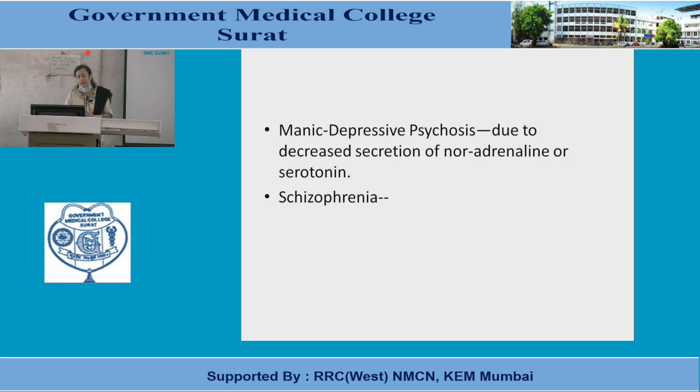If there is a decrease in the secretion of noradrenaline and serotonin, the functions of the limbic system become depressed, and that leads to manic depressive psychosis.